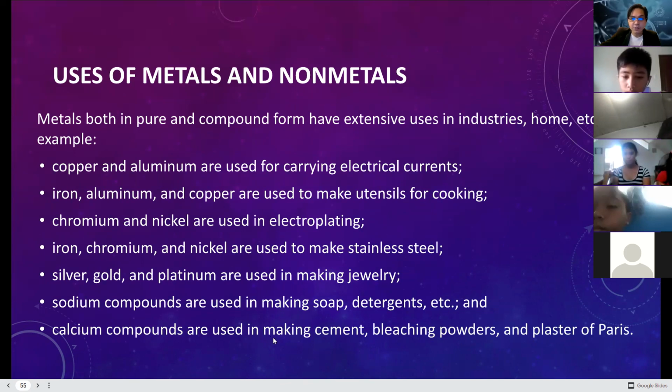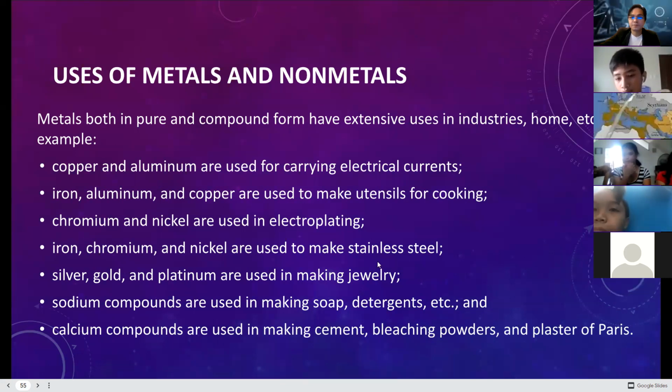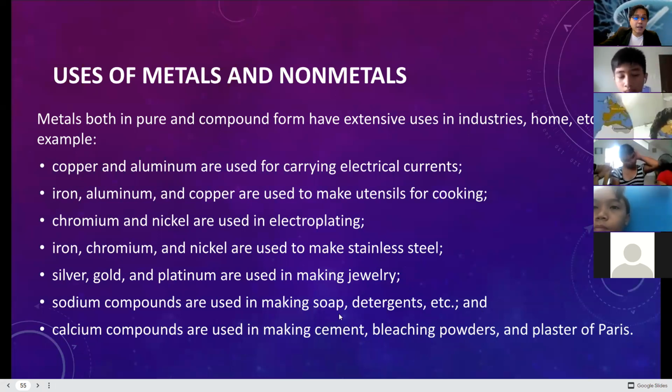Calcium compounds are used in making cement, bleaching powder, or plaster of Paris. Calcium carbonate, for example. So that is actually some of the uses of metals and nonmetals.